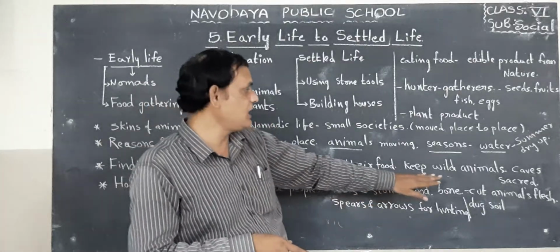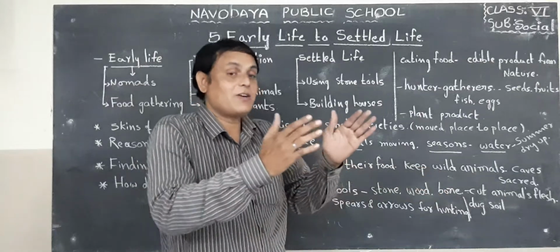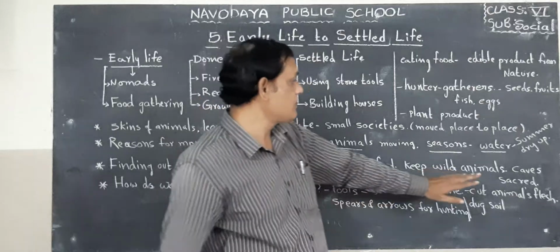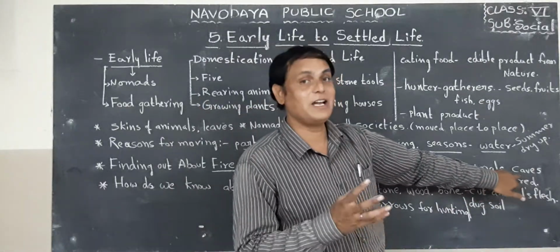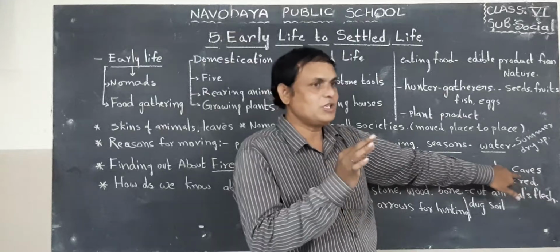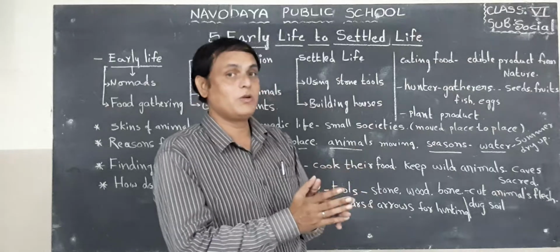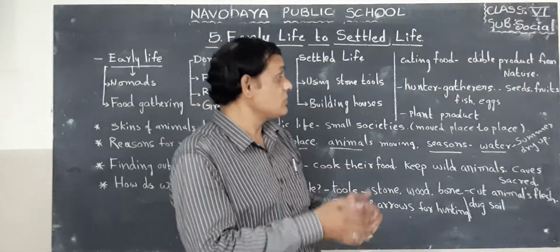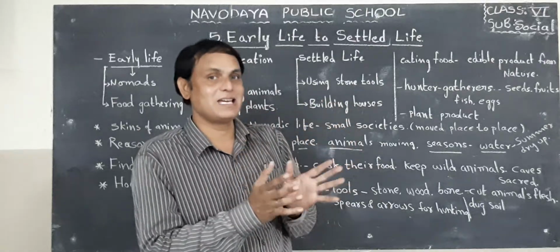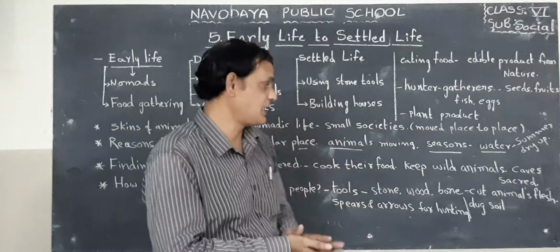Next, to keep away wild animals. For protection of themselves, they needed this fire. Next, in caves, at night time it completely became dark. To see, they need light. How is this light available? With fire. So that is why people believed this fire is very sacred.